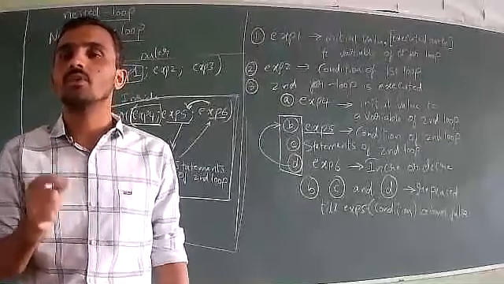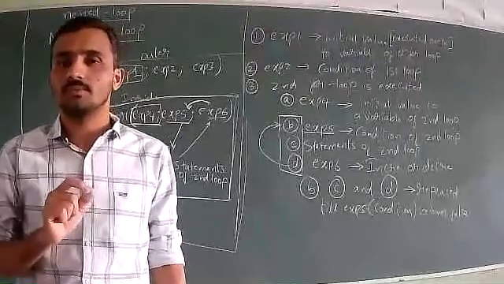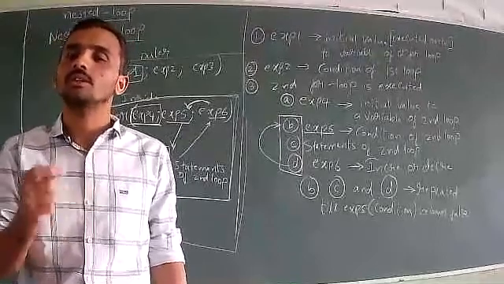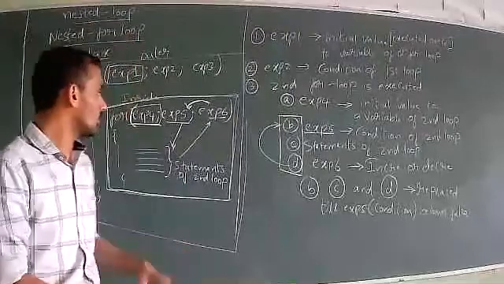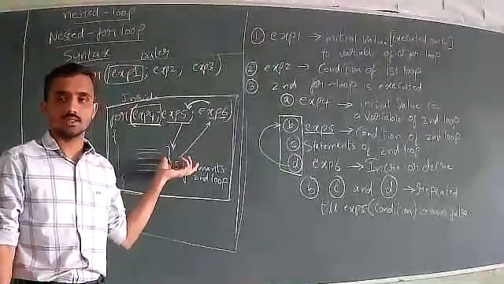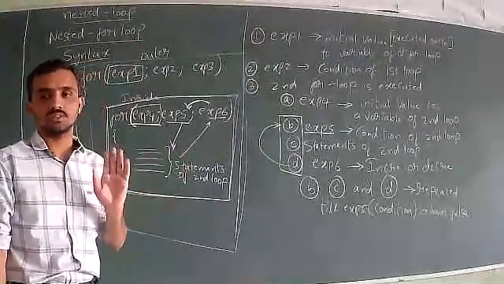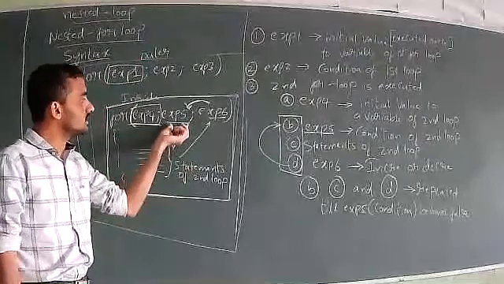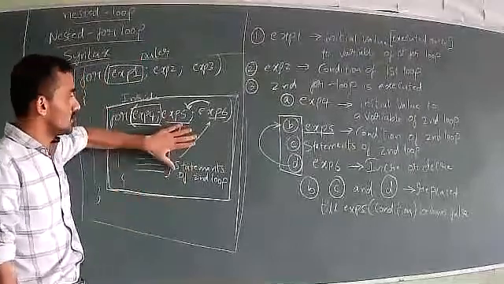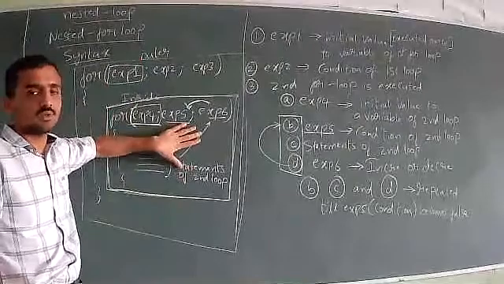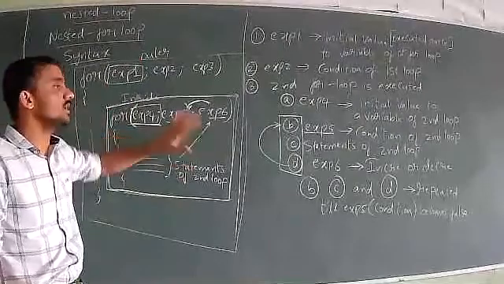Another case is when the condition itself becomes false. When the condition itself becomes false, then also the loop will be terminated. So here we are not using break or exit, so those two cases we will not consider. Only the condition. When this condition becomes false, the second loop, that is the loop present inside, the inner loop will be terminated.